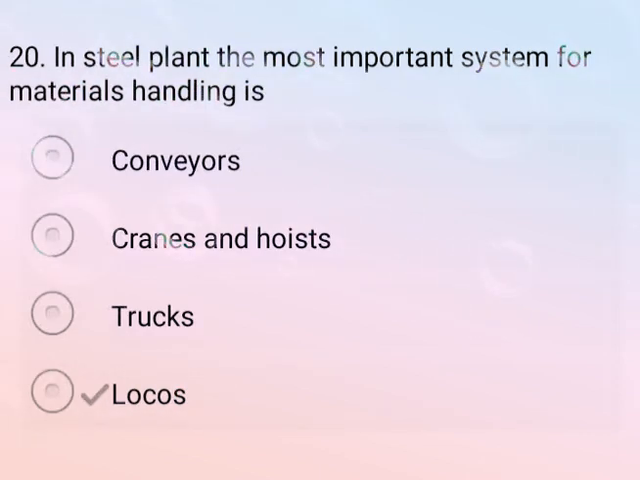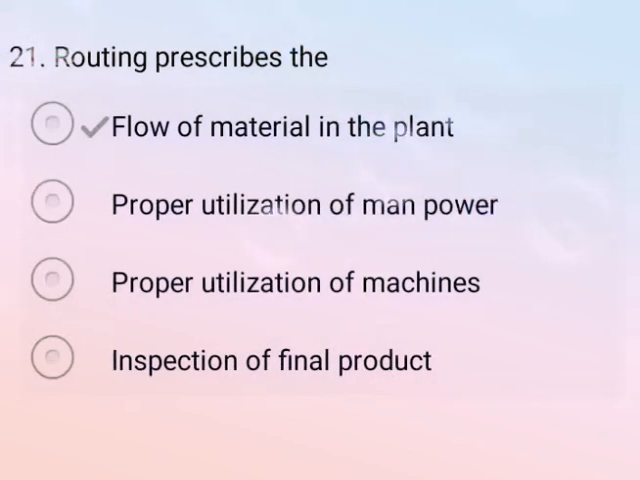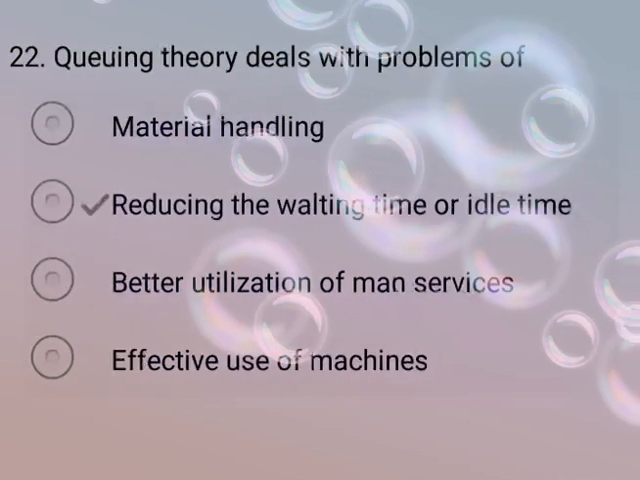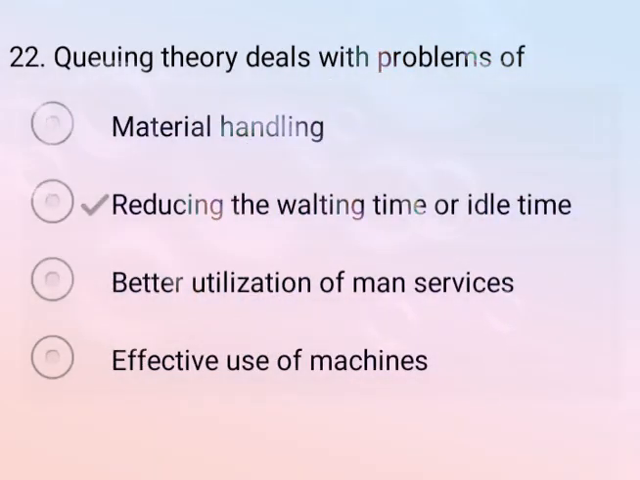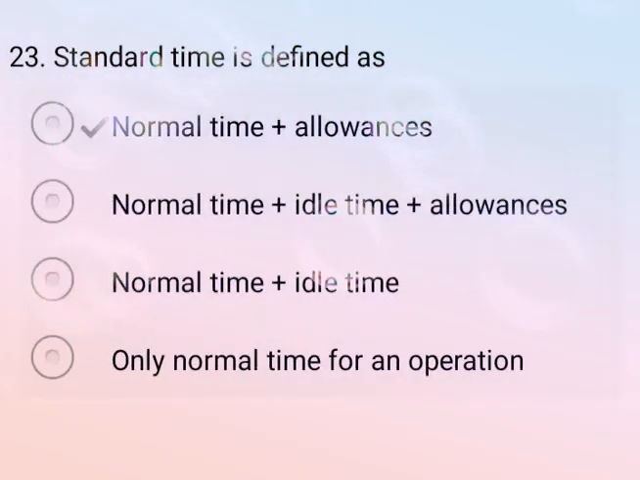Now come to the next question. Routing prescribes the, so correct answer is option A, flow of material in the plant. So flow of material is specified and prescribed by the routing. Now come to the next question. Queuing theory deals with problem of, so correct answer is option B, reducing the waiting time and idle time. Now come to the next question. Standard time is defined as, so correct answer is option A, normal time plus allowance.